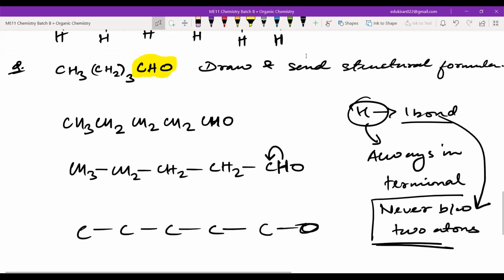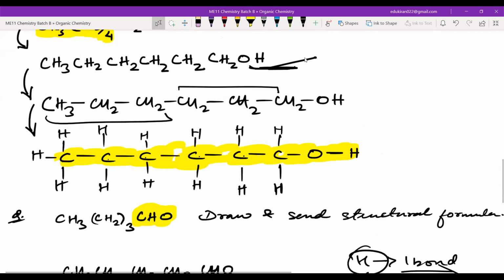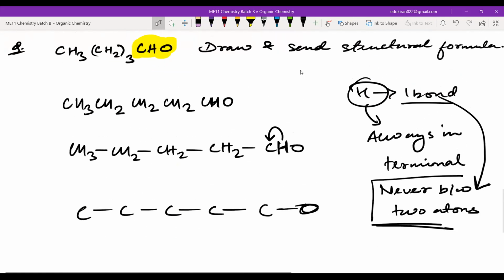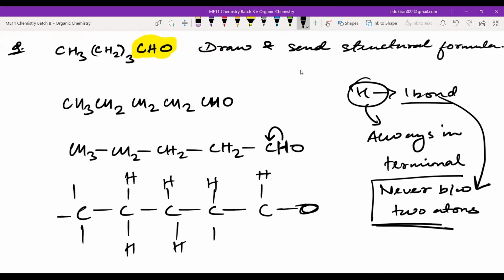है ना? देखिए यहाँ पे कार्बन से अटैच होगा. यहाँ पे ये हाइड्रोजन किसके बाद आ रहा था? Hydrogen was coming after oxygen. That means hydrogen will be attached to oxygen. है ना? Similarly here, if I see this particular hydrogen, how do we know that it is attached to this carbon atom or to this carbon atom? So the rule is that the hydrogen will be just attached to the carbon atom before it. So hydrogen will be attached to the carbon atom or any atom which is before it. So this hydrogen will obviously be attached to this carbon atom. Then these will have two hydrogens. This will have another hydrogen, one more hydrogen here, and one more hydrogen here, and then you will have something like this.